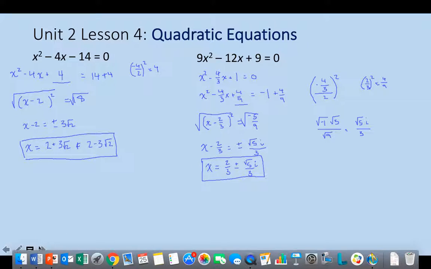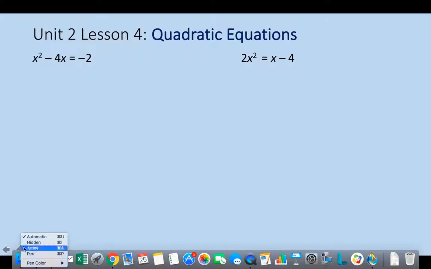All right, let's move on to our final thing, and that's using the quadratic formula. So remember the big if part, and that's if ax squared plus bx plus c equals 0. And so I need, in order to use the quadratic formula, everything to equal 0. So I guess my first step here is I'm going to add 2 to both sides. And that leaves me with x squared minus 4x plus 2 equals 0. All right, so if I were to lay it all out, my a value would be 1. My b value would be negative 4. My c value is going to be 2. And I'm just going to plug those all right into my formula.